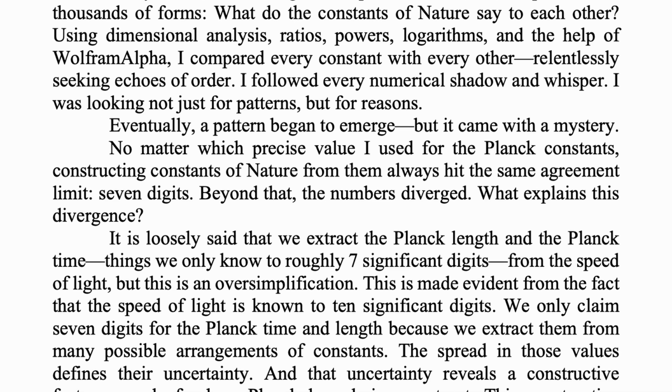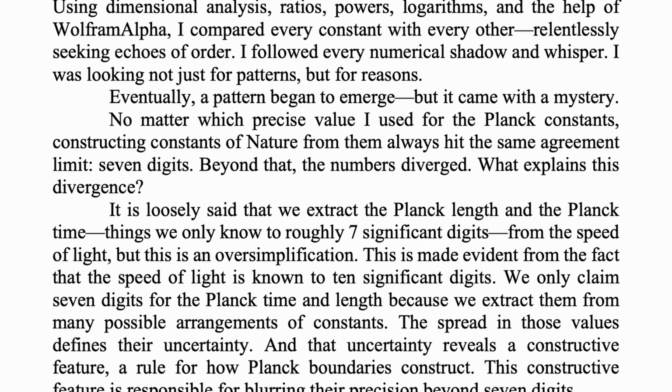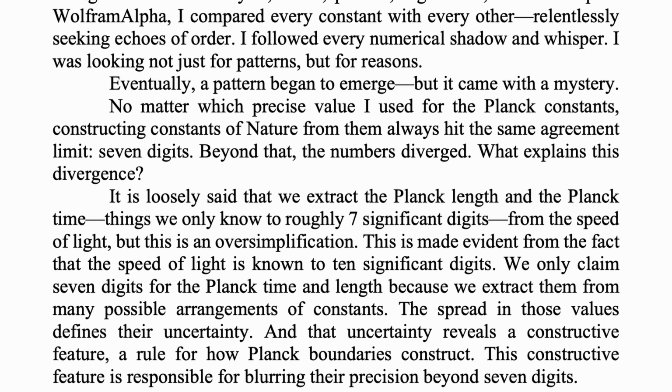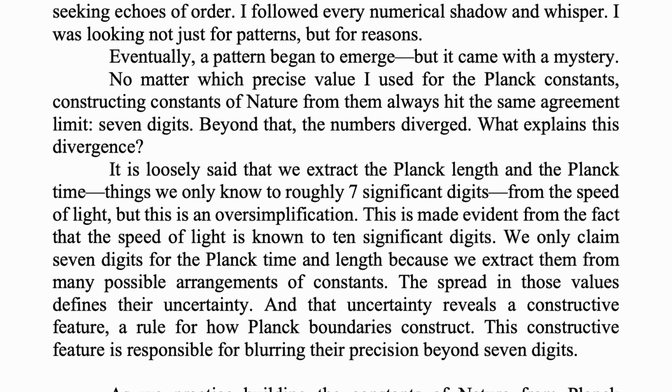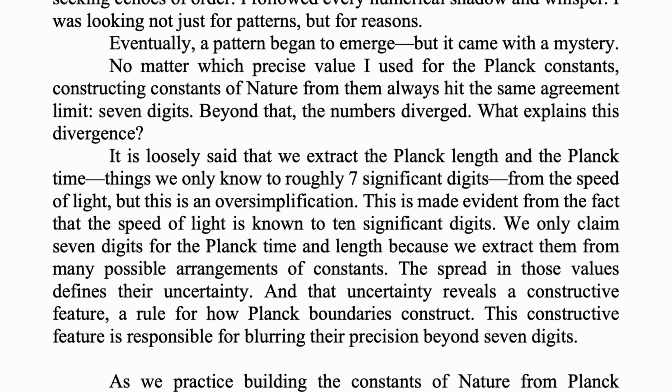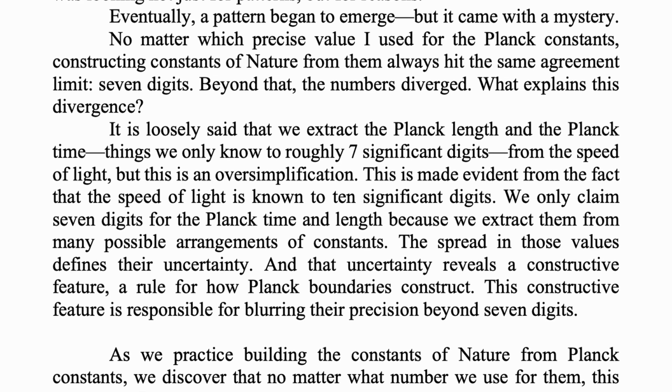Beyond that, the numbers diverged. What explains this divergence? It is loosely said that we extract the Planck length and the Planck time, things we only know to roughly 7 significant digits, from the speed of light. But this is an oversimplification. This is made evident from the fact that the speed of light is known to 10 significant digits.